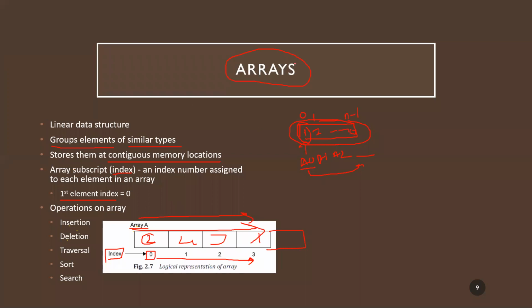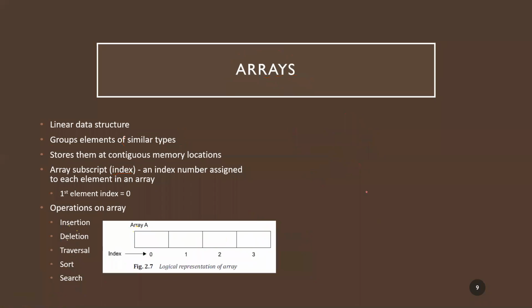Now remember, in arrays, all the elements present will be of similar type. That indicates they'll be of similar data types. If it is a floating point number, all will be floating point numbers. I cannot store one integer and one float. Either it has to be completely float or completely integer. That is what you will be performing in this case.